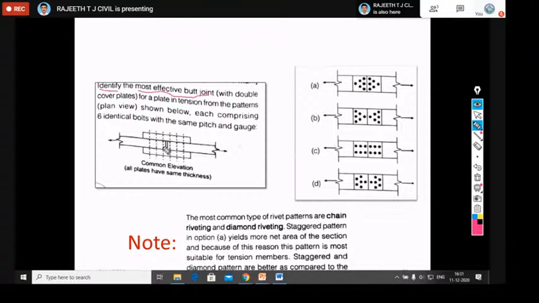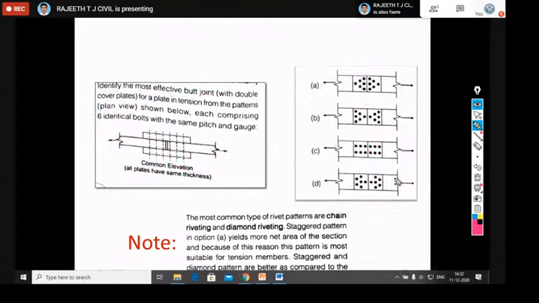Here they have given the cross-sectional view of the joint, with plates having the same thickness. Here they have provided three rows of bolts. This is what we call a double cover butt joint. They have given the pattern in the plan view and the cross-sectional view, each comprising 6 bolts with the same pitch and gauge distance.